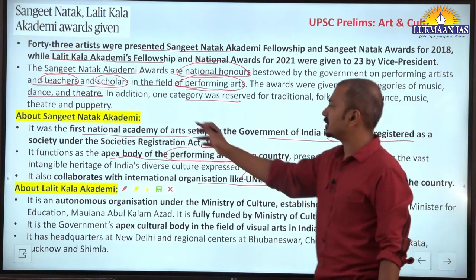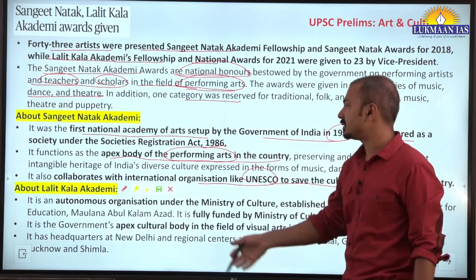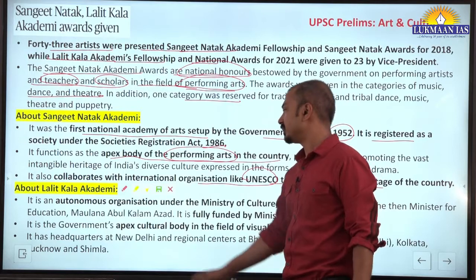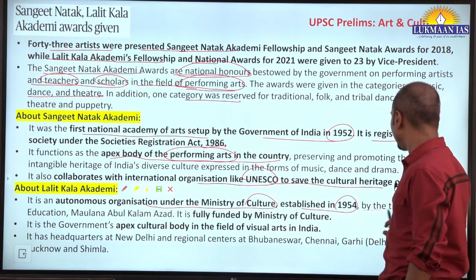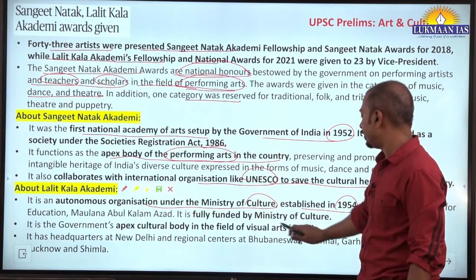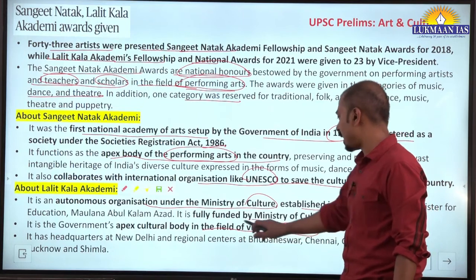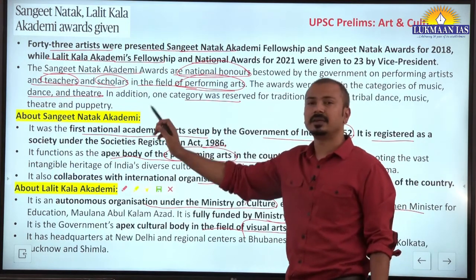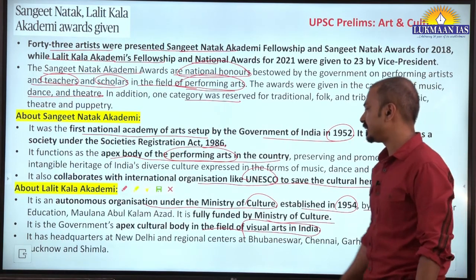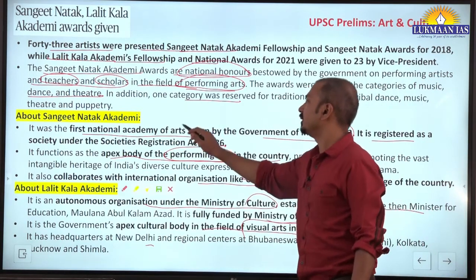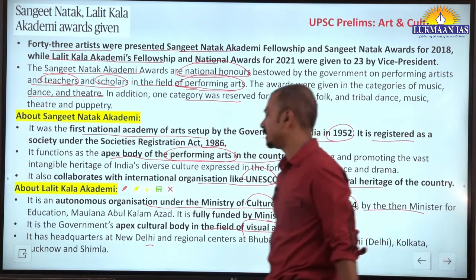So performing arts, Sangeet Natak Academy, and visual arts is related to Lalit Kala. It is an autonomous organization under Ministry of Culture, established in 1954, and it is fully funded by Ministry of Culture. Apex cultural body in the field of visual arts. See, performing arts, Sangeet Natak. Then visual arts, Lalit Kala Academy. Its headquarter is in New Delhi. This one is also having headquarter in New Delhi. Fine. So this information is sufficient.